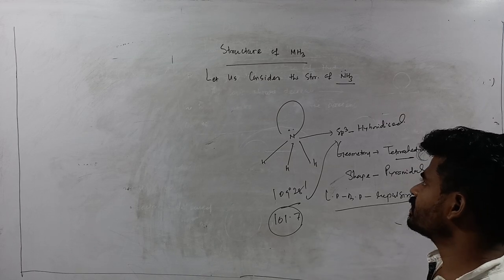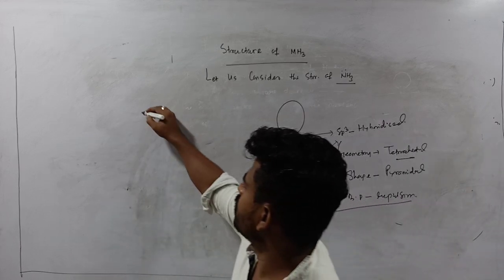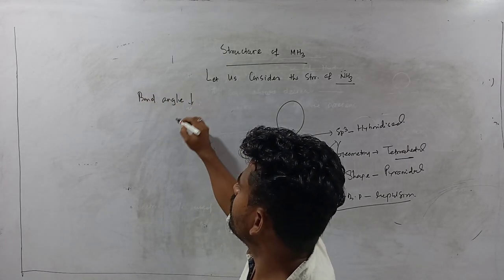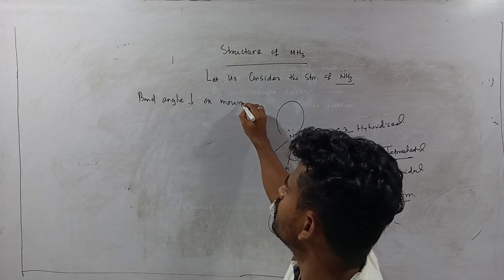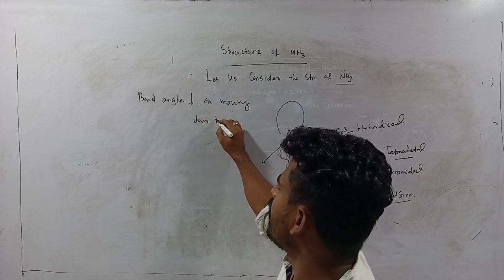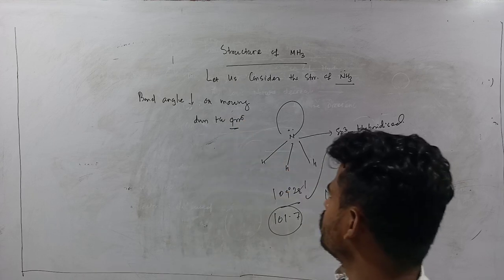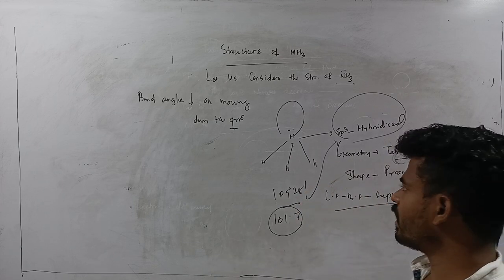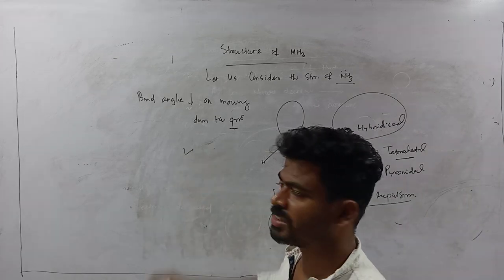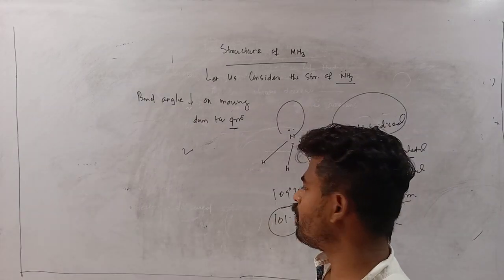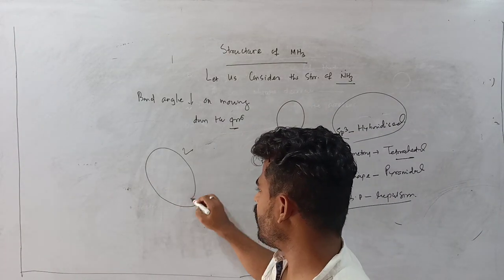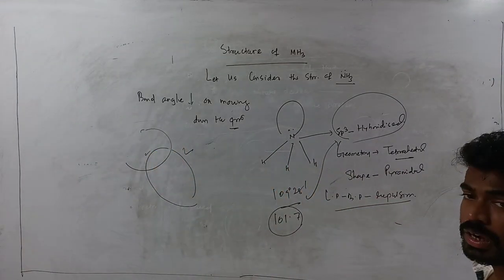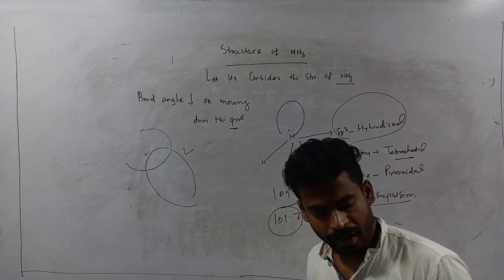This bond angle decreases on moving down the group, because sp3 hybridization becomes inefficient on moving down the group due to the increase in the atomic size of the elements. The covalent bond is formed by simple atomic orbital overlapping, and no hybridization occurs as you move down the group of hydrides.